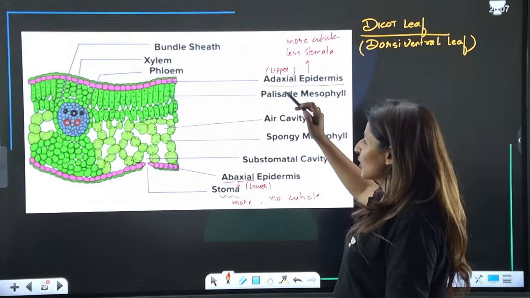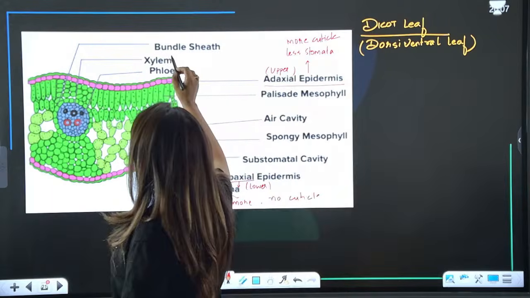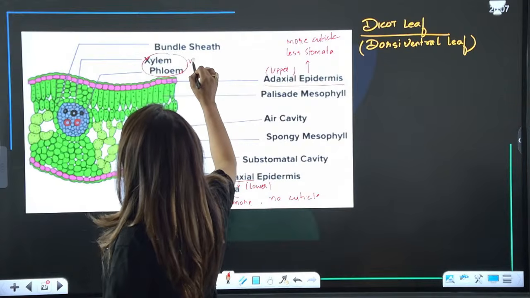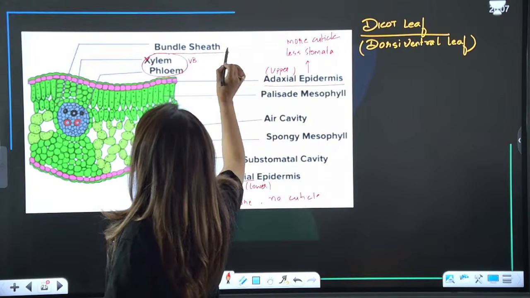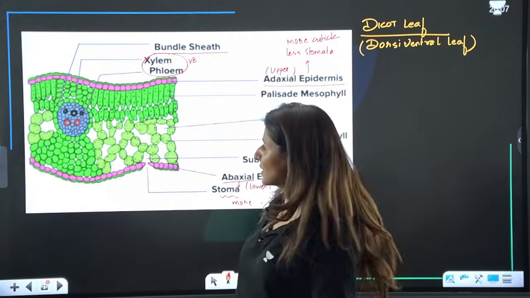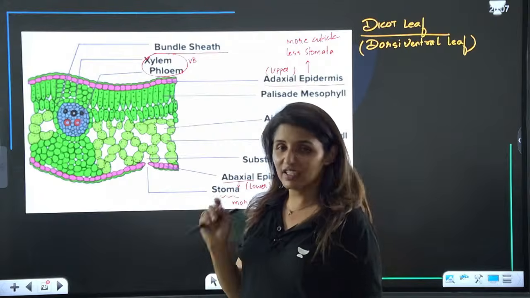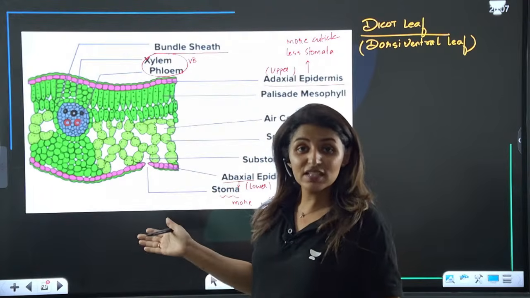Moving on now. Now see, this is the vascular bundle, the xylem and phloem. This is the vascular bundle, and there is a layer of sclerenchymatous cells present, known as bundle sheath cells. So this shows the Kranz anatomy. In dicot, we are looking at the Kranz anatomy. This might have been a C4 plant.